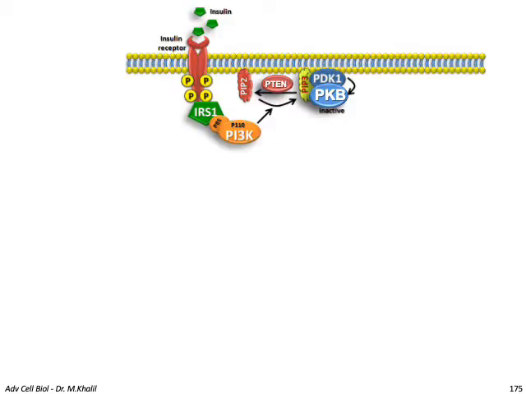Looking into the signaling pathway, you can see that insulin binds to the receptor, and after dimerization, autophosphorylation occurs on the receptor. This leads to the recruitment of IRS1. This IRS1, binding with PI3 kinase, which is a kinase, will lead to the phosphorylation of PIP2 into PIP3. This, of course, can be antagonized by another protein, a phosphatase called PTEN.